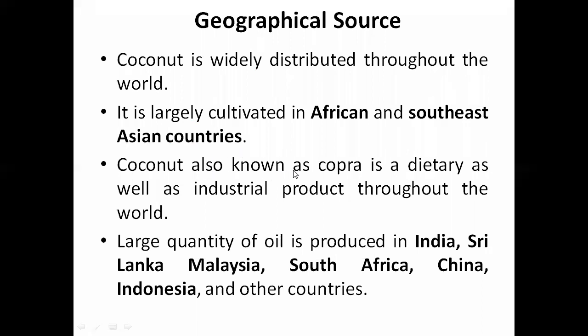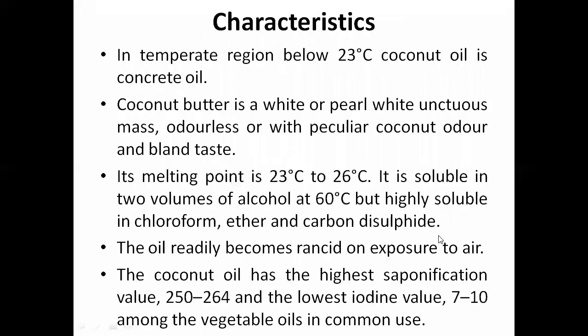Coconut is also known as copra, as we saw in the synonyms. Copra is a dietary as well as industrial product throughout the world. A large quantity of oil is produced in India, Sri Lanka, Malaysia, South Africa, China, Indonesia, and other countries. In India, Kerala is very famous for coconut oil.